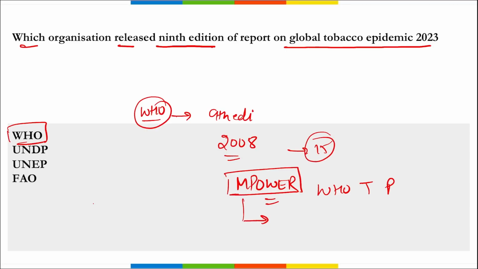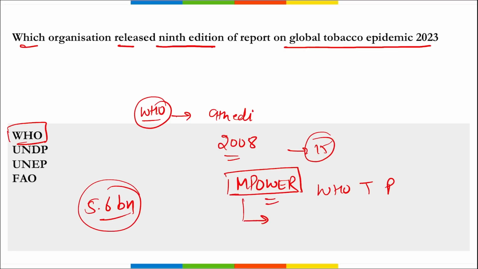Also, the report stated that almost 5.6 billion people are protected with at least one best practice of tobacco control measure, right? And the report showed that two countries, that is Mauritius and the Netherlands, they have achieved the best practice level in M-Power measures.